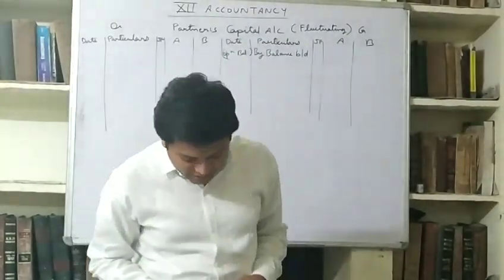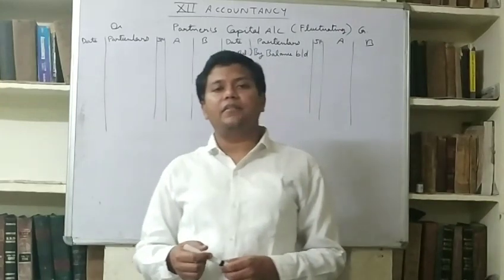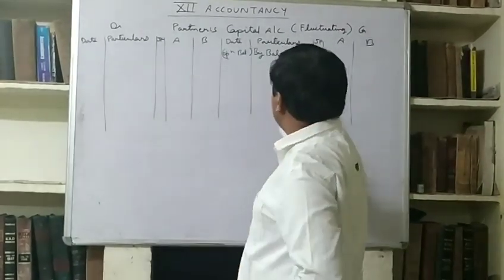So when capital is increased, capital account is credited, you must have remembered.